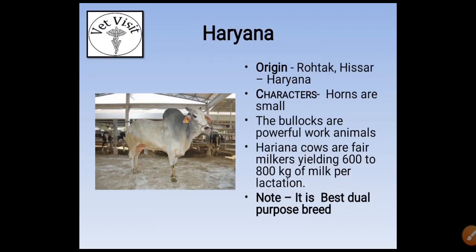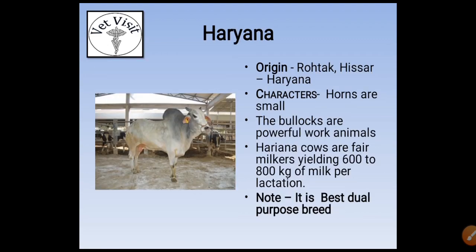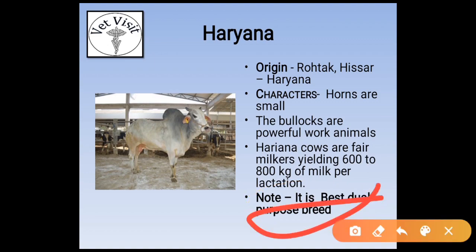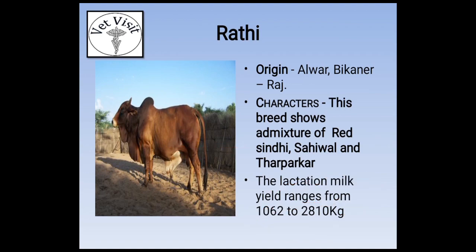Dual purpose breeds we are going to study first. Haryana. Origin is from Rohtak, Hisar, Haryana. Horns are small, as you can see in the picture. Bullocks are powerful work animals. Haryana cows are fair milkers, yielding 600 to 800 kg of milk per lactation. Note, it is the best dual purpose breed. This question has been asked in many exams: which is the best dual purpose breed?